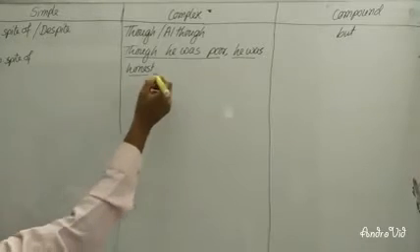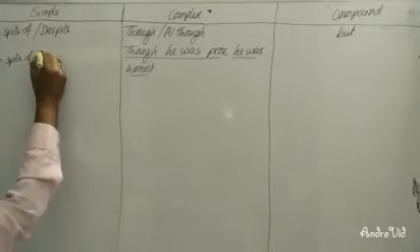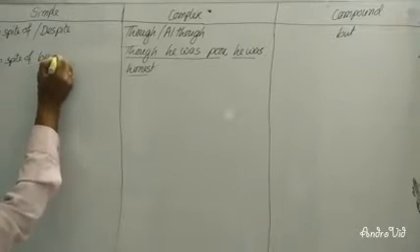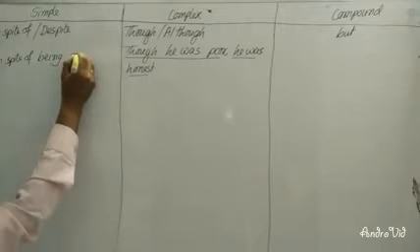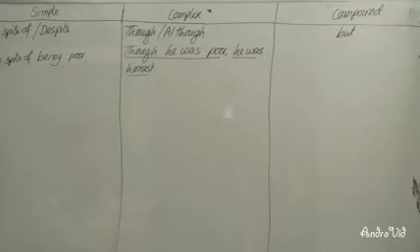In spite of, then as the subject is the same, you can write in spite of being poor, then you put a comma, he was honest.